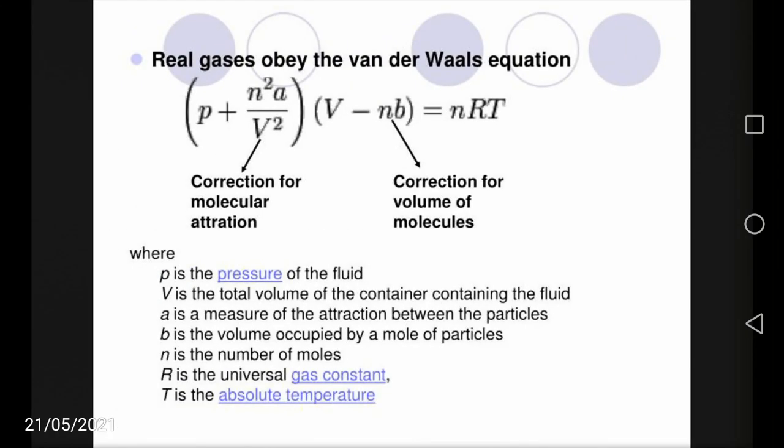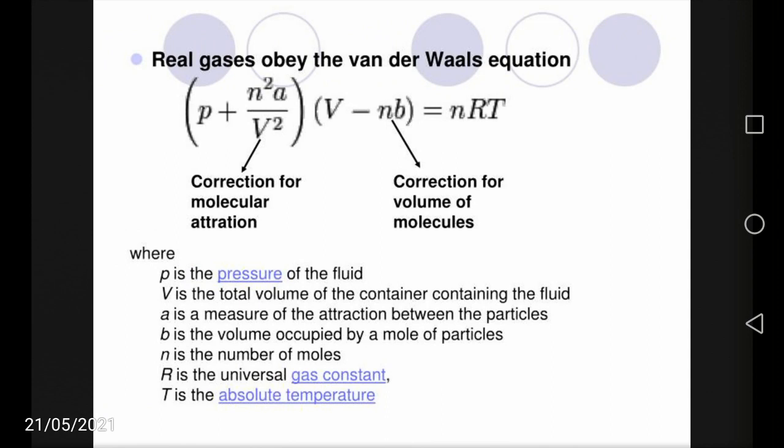The real gases obey the van der Waals equation, that is (P + n²a/V²)(V − nb) = nRT. Here n²a/V² is the correction for the molecular force of attraction, and nb is the correction for the volume of the molecules.